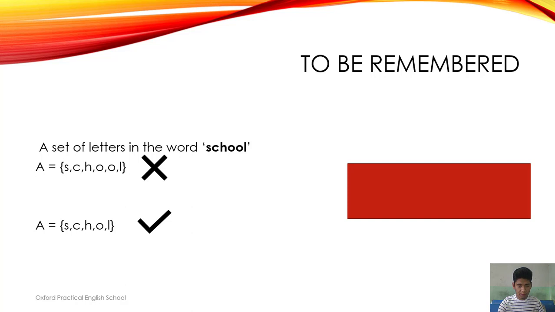Yes, it is right. The reason is elements cannot be repeated. In the first set, we have repeated O twice. And in the second set, we have not repeated any elements. So that is the reason the first set is incorrect and the second set is correct. So elements cannot be repeated.